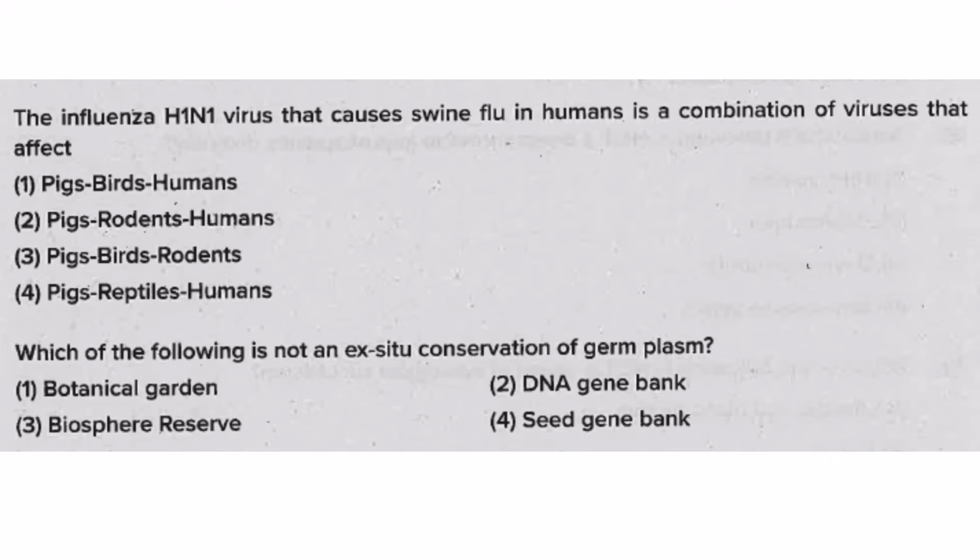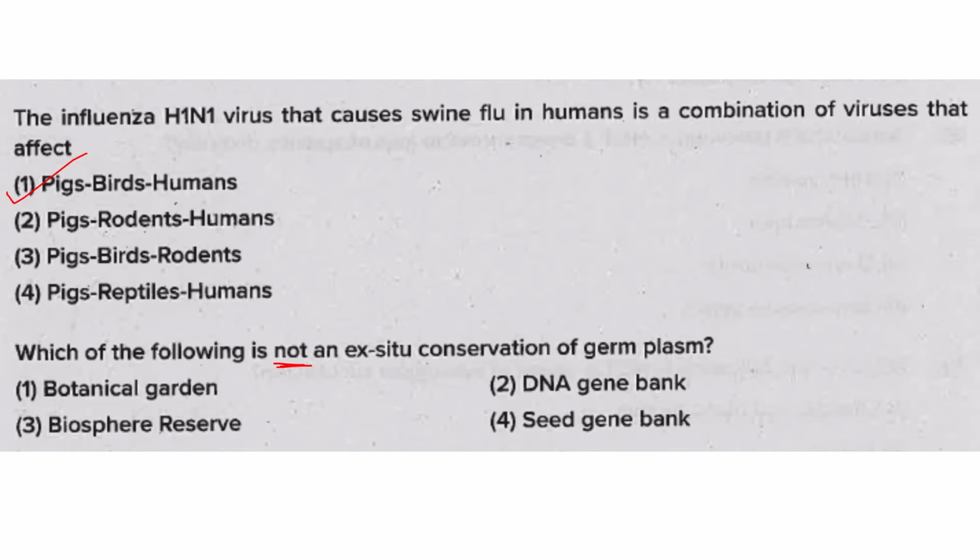And this has resulted in causing a global pandemic. So pig, birds and humans. Answer is 1.